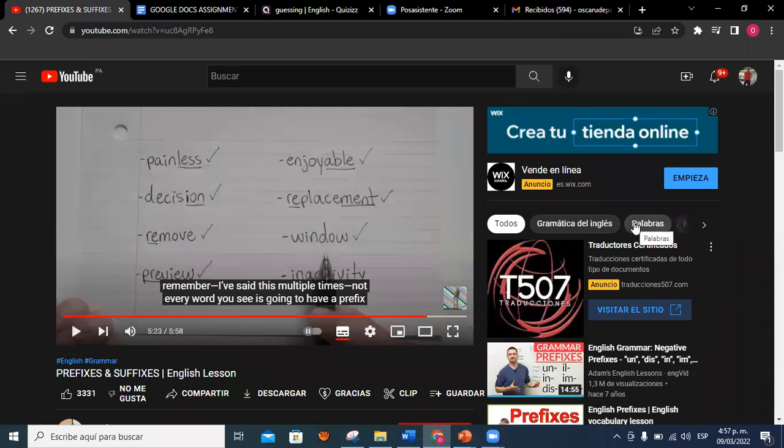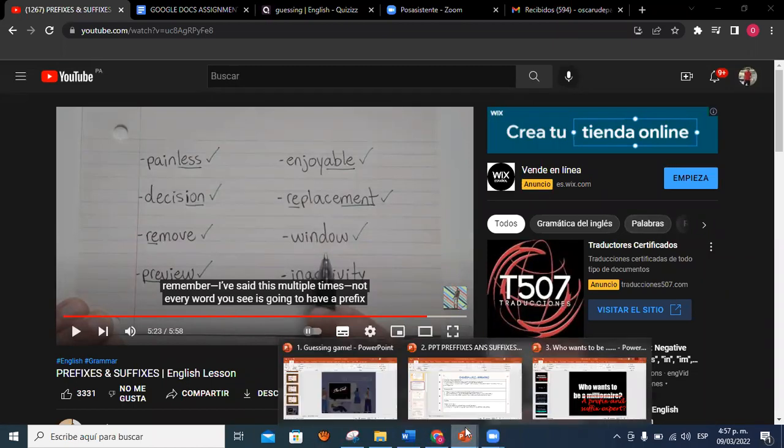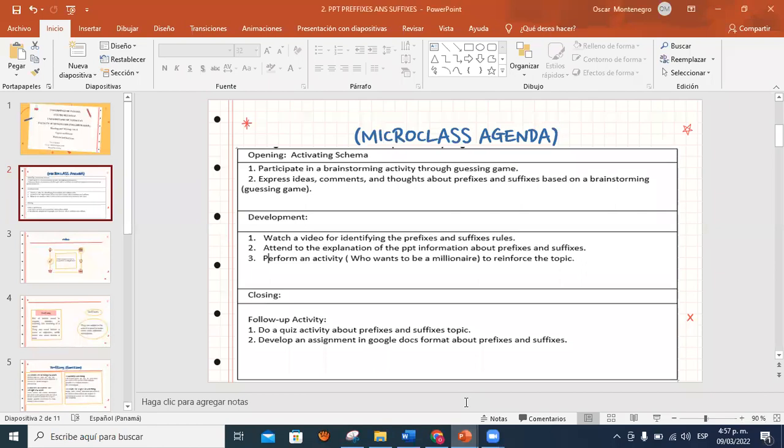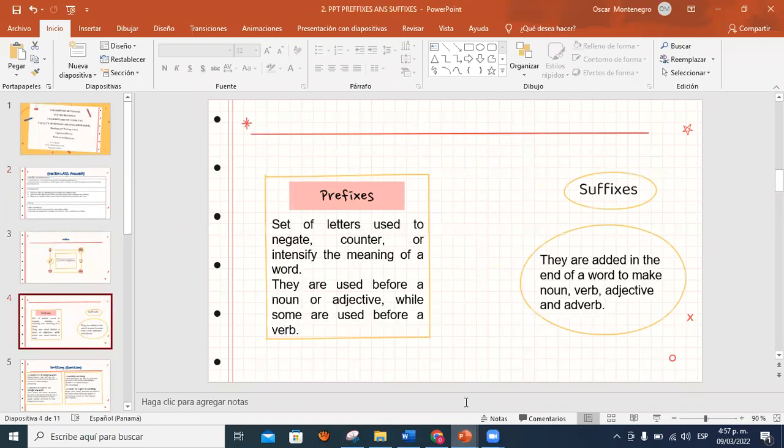After that, we have a PowerPoint presentation that relates to the topic. I am going to talk about prefixes and suffixes. The prefixes are a set of letters used to negate, counter, or intensify the meaning of a word.